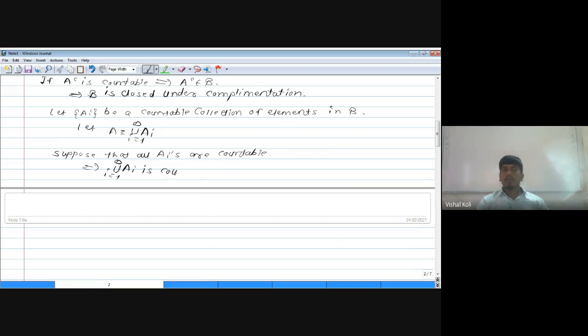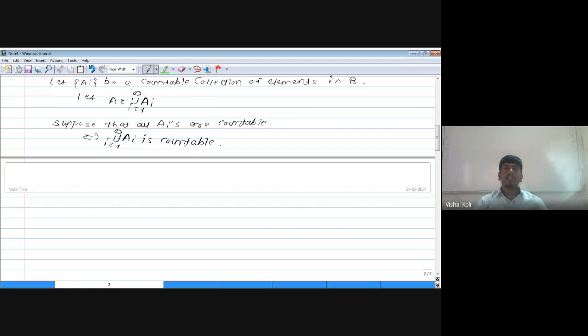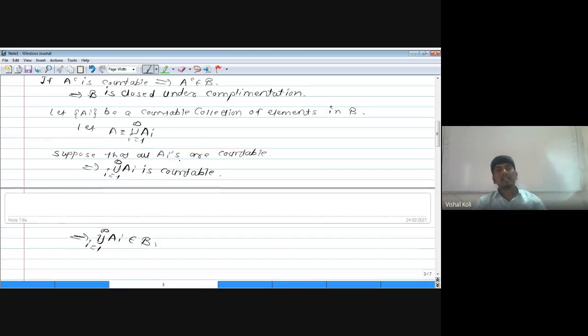Now we use the definition of curly B: curly B contains all subsets of X such that either the set is countable or its complement is countable. As the union itself is countable, this union must belong to curly B. This is for all A_i countable.